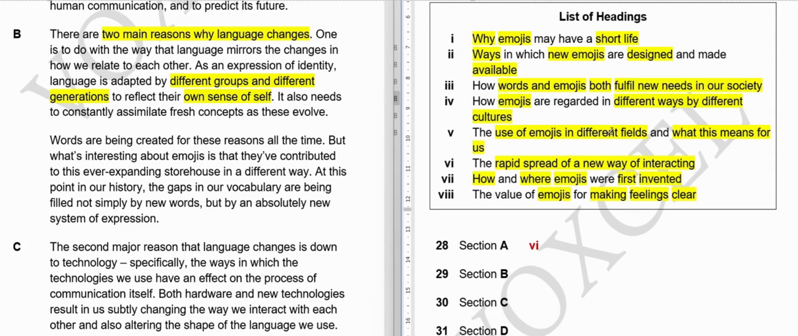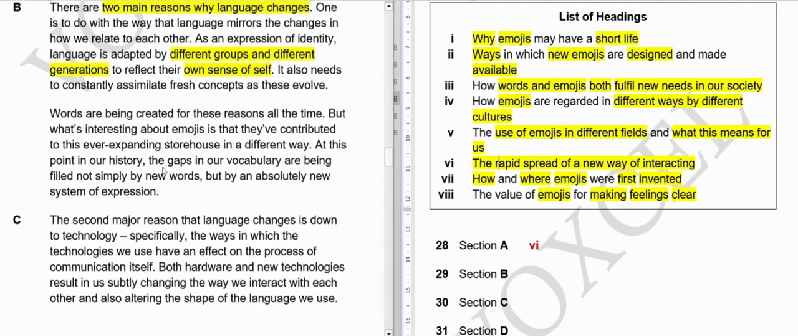Fifth, the use of emojis in different fields, and again emojis is not there. Again, there is no rapid spread, and obviously we have written it. So let me do this. Okay. Seventh, how and where emojis were first invented. There is no mention of that. The values of emojis for making feelings clear. There is no mention of emojis, obviously.